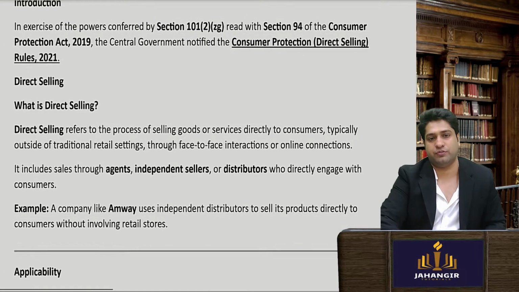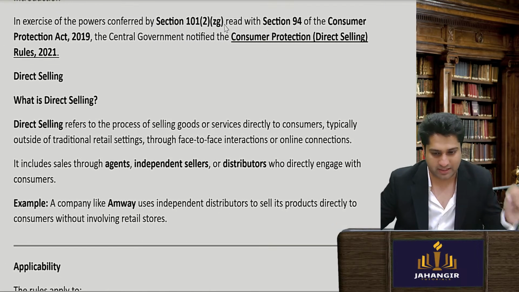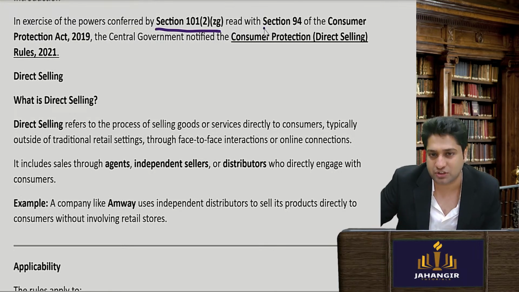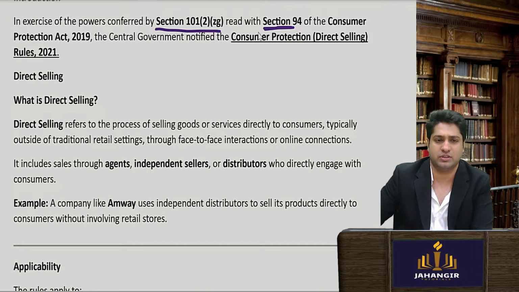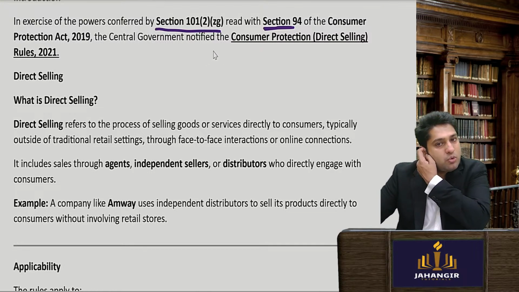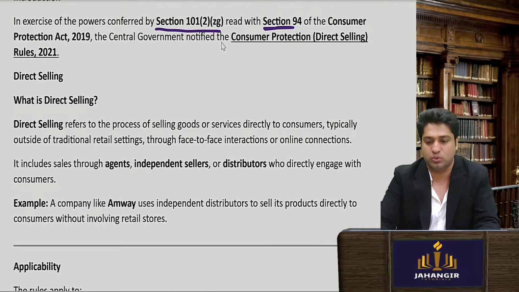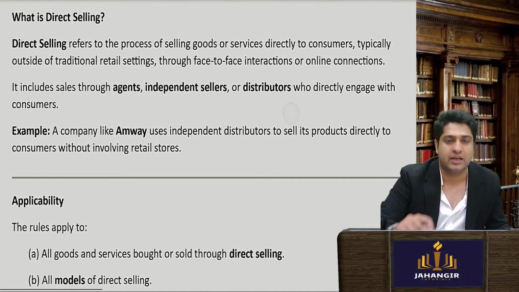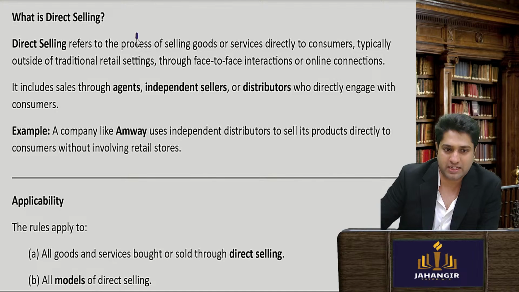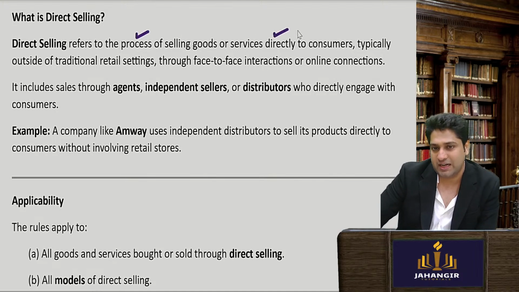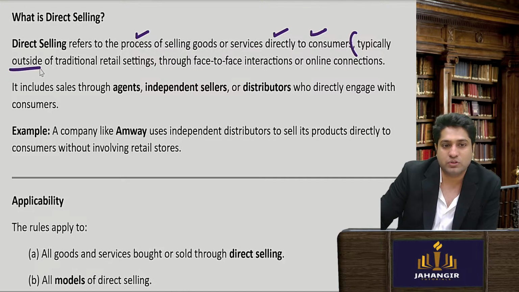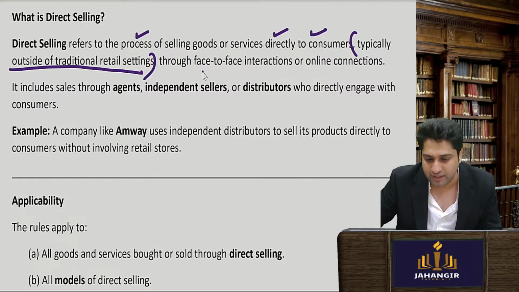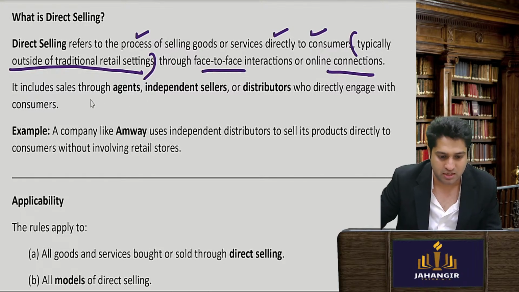In exercise of the powers under section 101 subsection 2 ZG read with section 94 of the Consumer Protection Act 2019, the central government notified the Consumer Protection Direct Selling Rules 2021. So this we can write. Sir, what is direct selling? Direct selling refers to a process of selling goods directly to consumers, typically outside the traditional retail settings, so not in retail shops, but through face-to-face interactions and online connections.